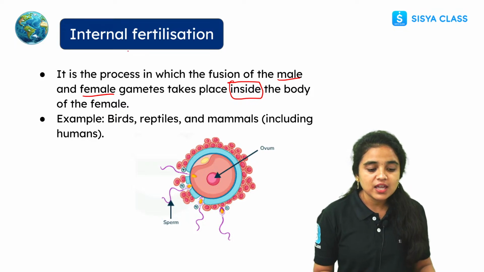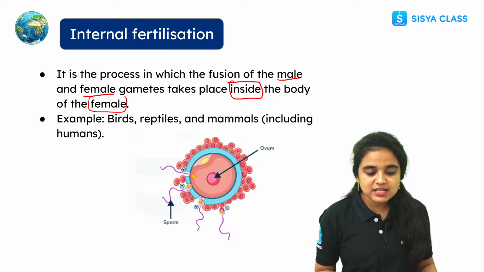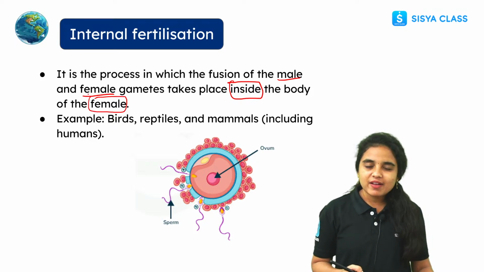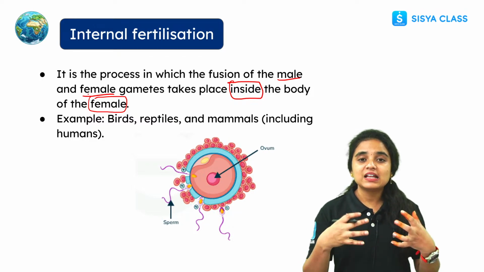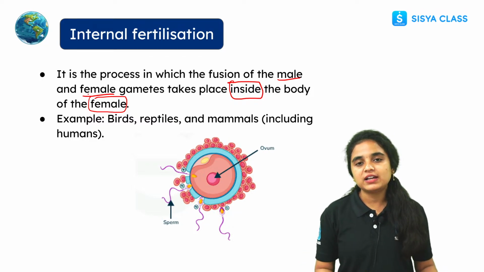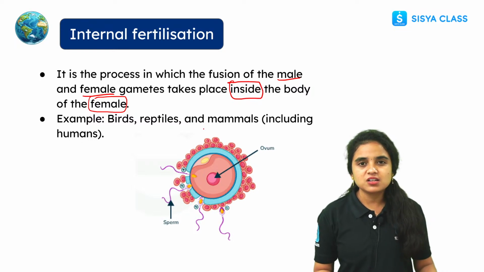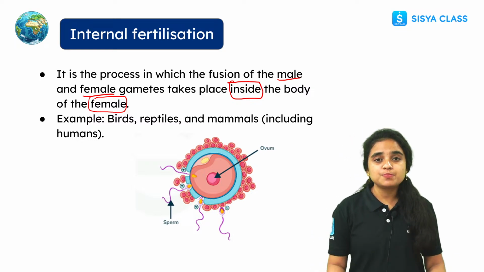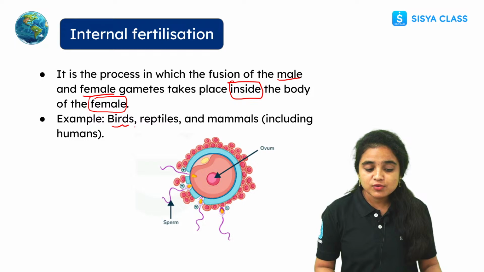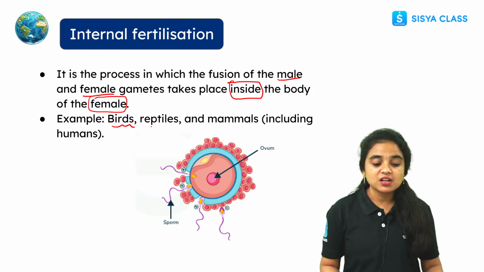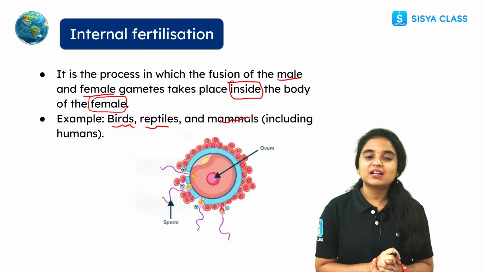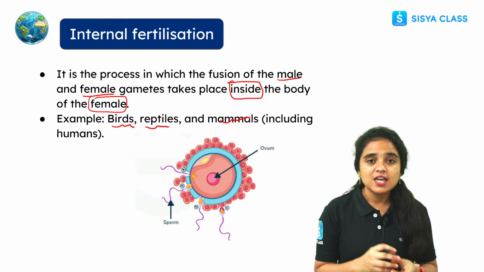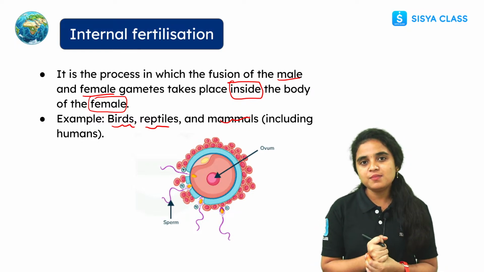Which human body? The fusion takes place inside the female body. Right students, internal fertilization means the fertilization process that happens inside the body, we call it internal fertilization. And what are the examples? For example, birds participate in internal fertilization, reptiles, mammals, including humans. Internal fertilization happens inside the body where the fusion of both male and female gametes takes place.